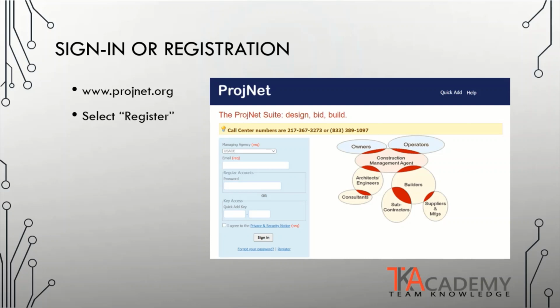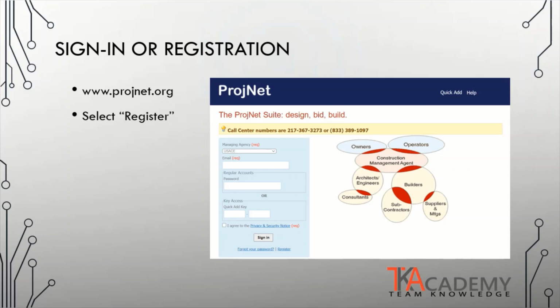ProjNet is a web-based system. It is not a software or an application. It is an open source that may be accessed by anyone via the internet at www.projnet.org. However, before accessing the system as a user, an entity must first register.